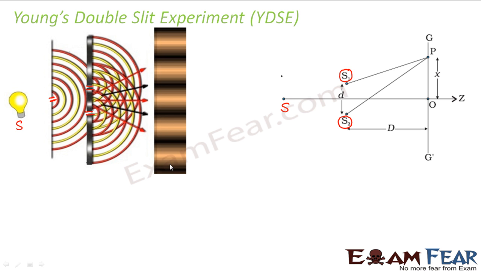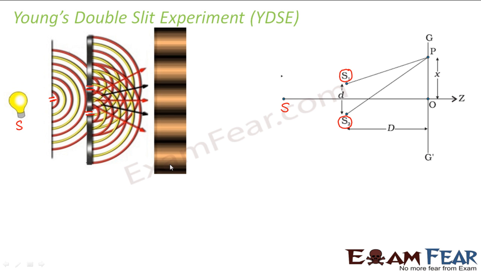He took another setup. He took two light bulbs, two non-coherent sources of light, and placed the screen in front of them. What did he observe? Nothing. On the screen, he observed only light. There was no fringe pattern, no alternate dark and light bands. So he concluded that when two coherent sources are used, some different phenomenon takes place which doesn't happen with incoherent sources. So what was that special phenomenon?